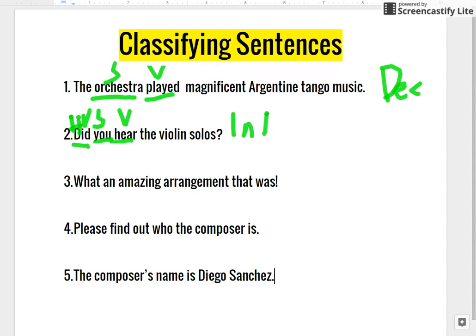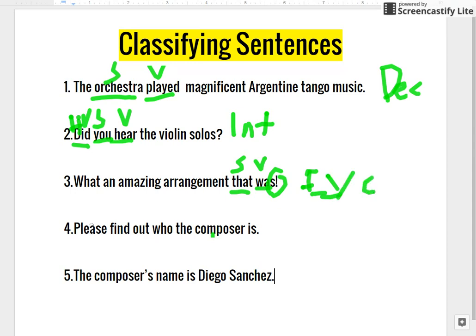All right, number 3 is: What an amazing arrangement that was! We're going to look at the end. So we've got our exclamation point here, which is a pretty good sign that it's going to be exclamatory, but we first want to make sure that it's not a command, because that would send us in the imperative direction. What an amazing arrangement that was. That being our subject, and was is our verb. So that is going to be exclamatory. It's just so emotional. The music really moved this person. And obviously this technology we're using is awesome.